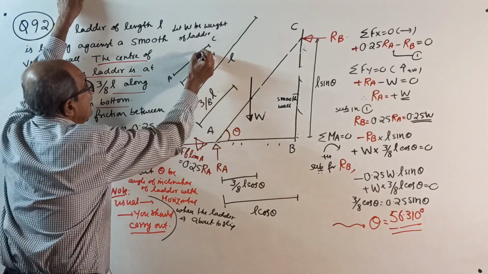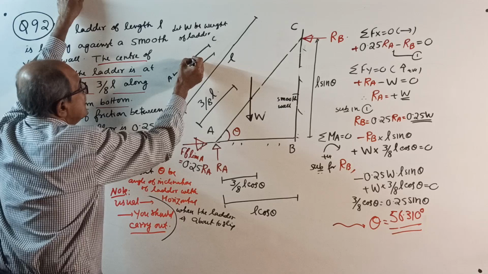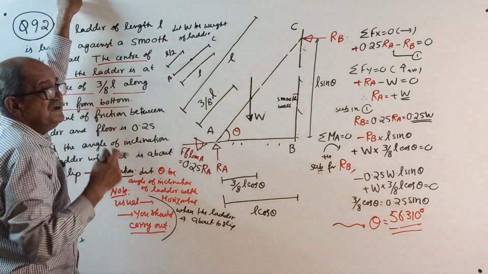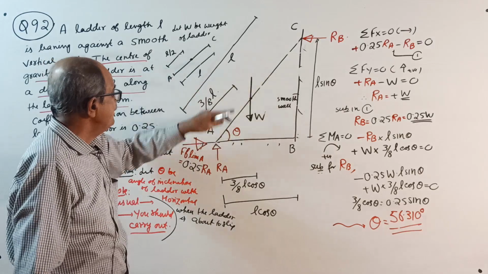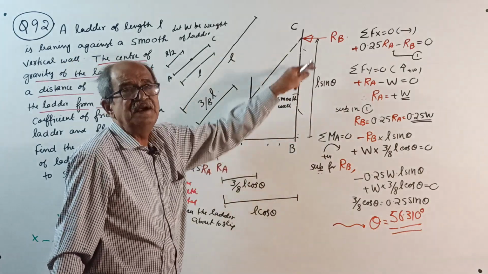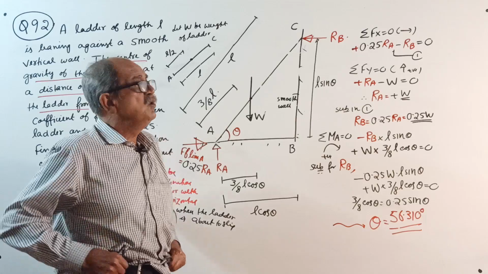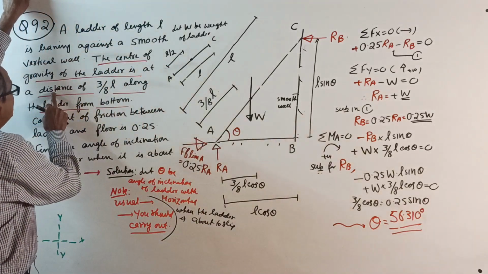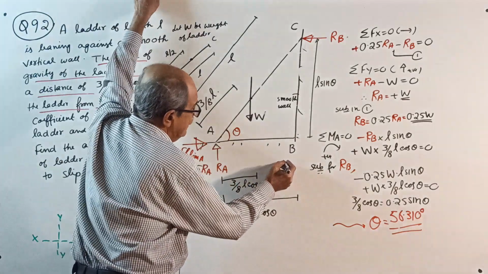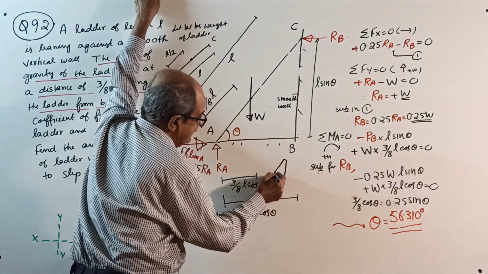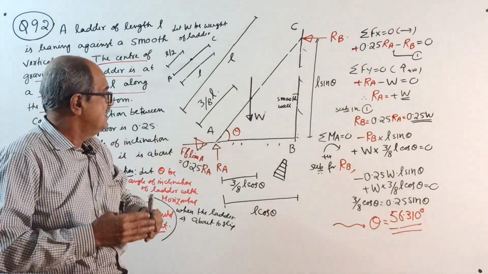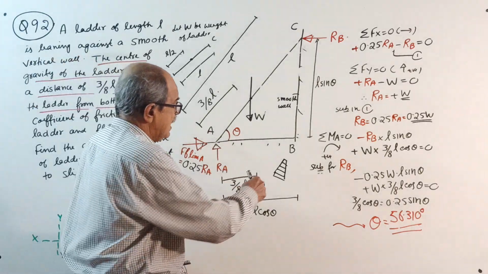If this is L, if it is a uniform ladder, center of gravity will be exactly at L by 2. You know it. Center of the ladder along the length means, when you project here, this is also the center of this length, and if you project there, that is also the center of that height. But in the question they told center of gravity of the ladder is at a distance of 3/8 L, which means a little less than half. Means your ladder may be like this, bottom a little heavier or with more width, top lesser width. Therefore, center of gravity will be a little downside.